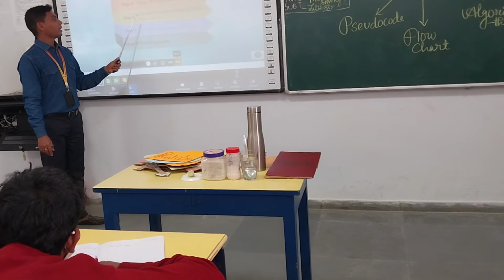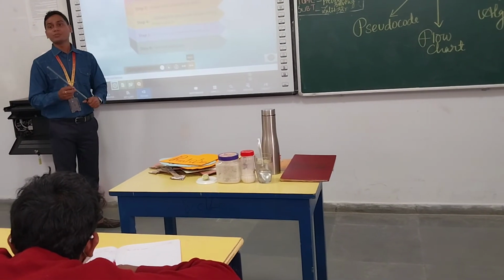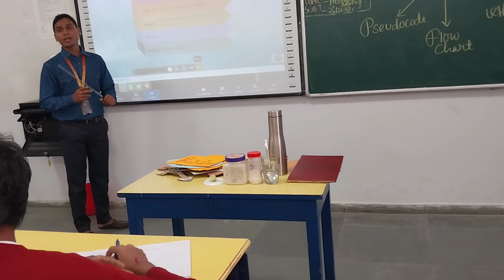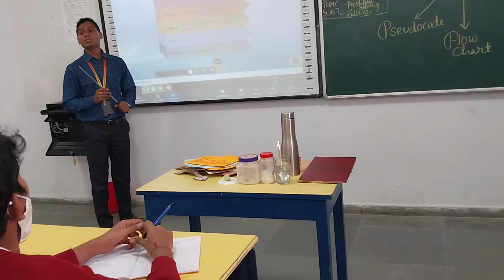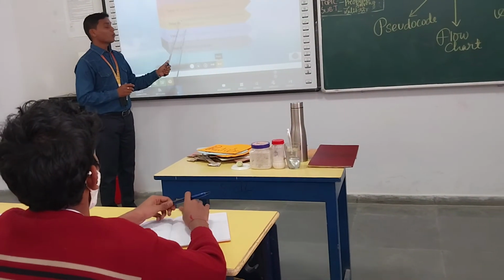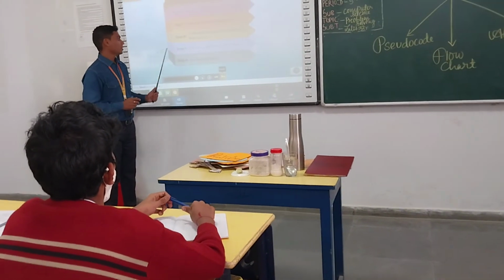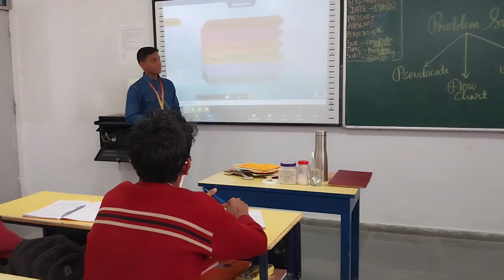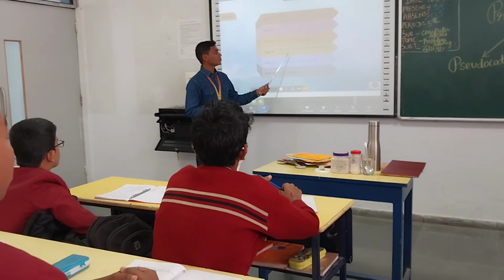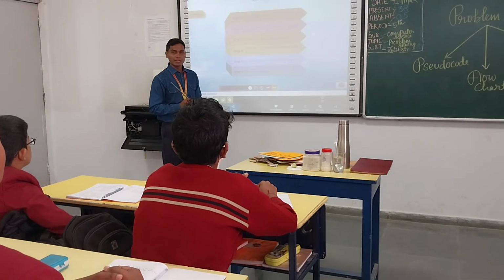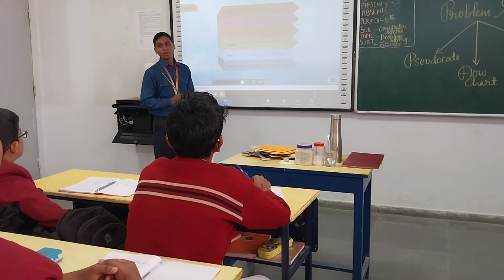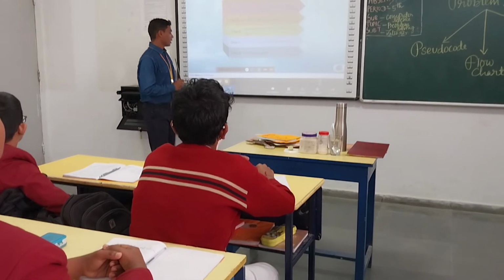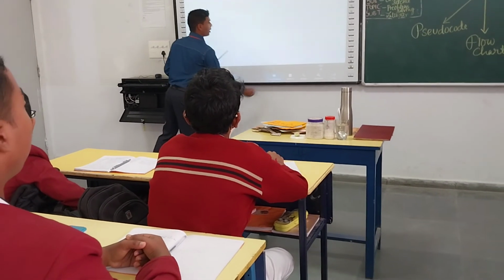Then calculate the area of the rectangle using what formula? Area equals W into H. That means width into height. Then after calculating this, what do we have to store? We have to store this result into the area. Then we have to end the program. Clear, everyone? So now I will write